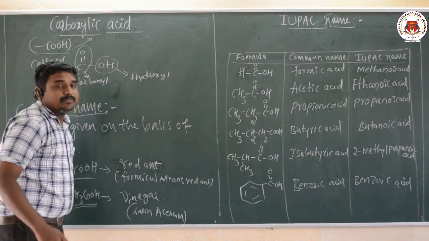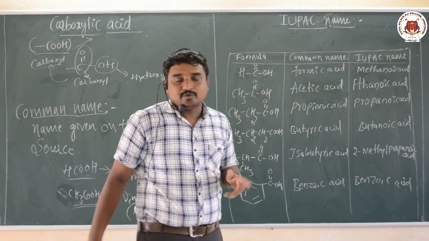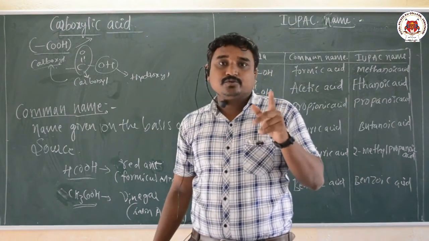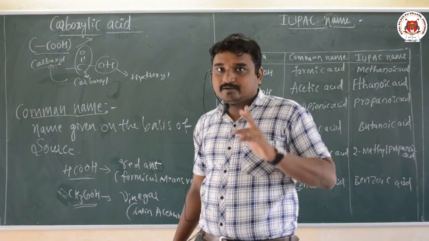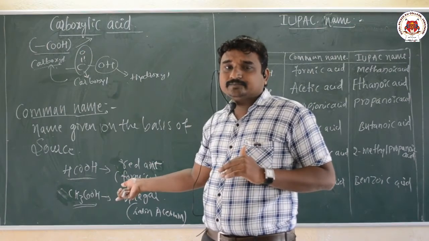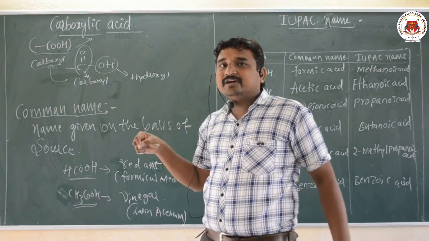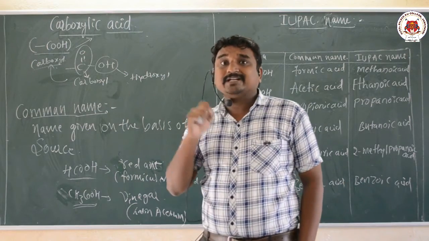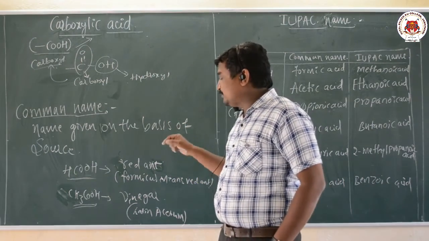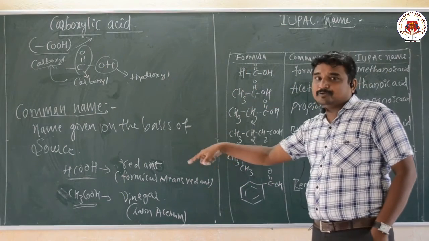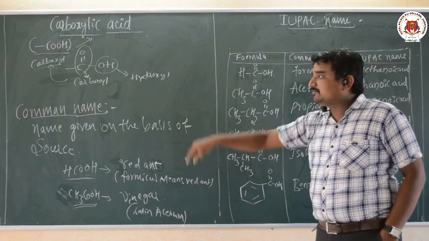So like this, they give the common name for the carboxylic acid depending on the source from which they are obtained or derived. Similarly butyric, the Latin word butyr means butter, so from this they derive butyric acid. So depending on the source from which they are obtained, they are given the common name for the carboxylic acid.